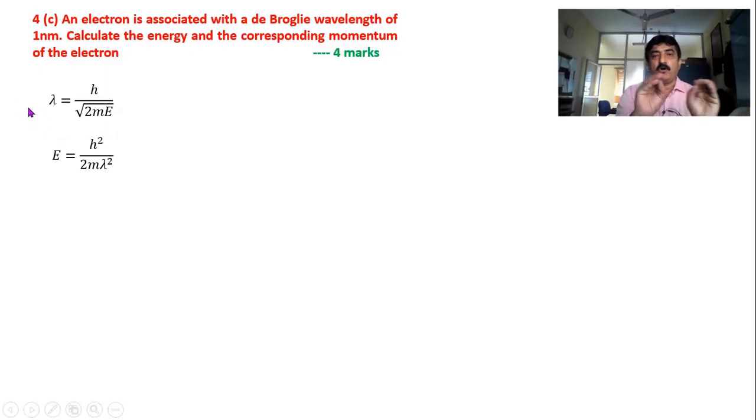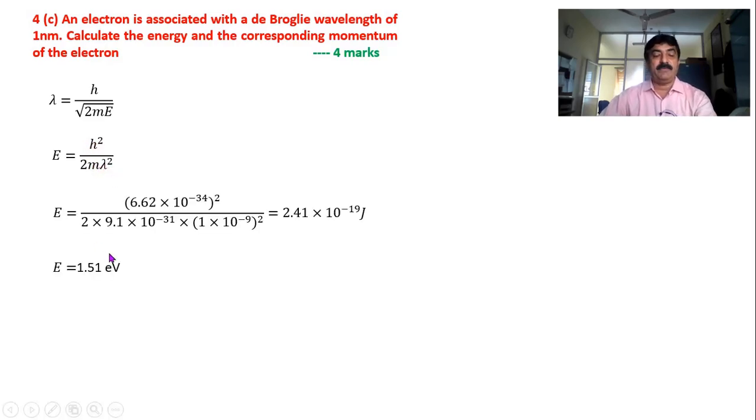Such type of small mathematical arrangements you try to convince yourself. All those explanations are not required, and you are matured enough to make out all these things. E is equal to h square by 2m lambda square. Make substitution for h, m, everything and calculate. Answer you can get in joule. 2.41 into 10 power minus 19 joule.